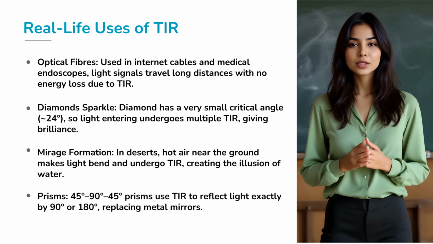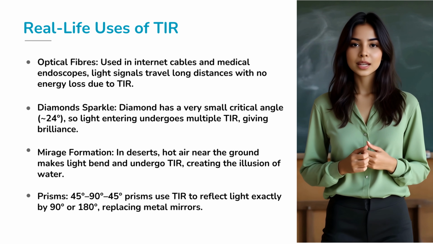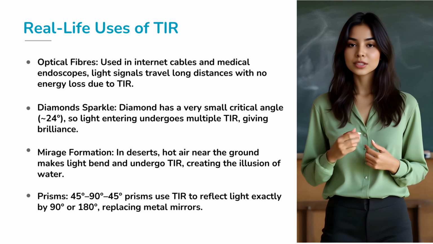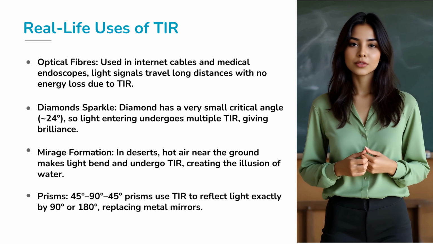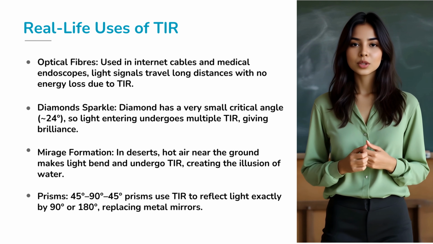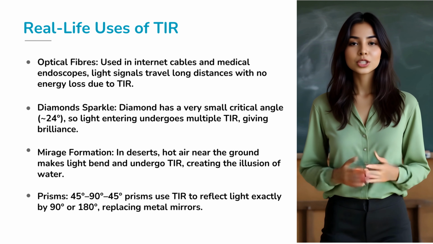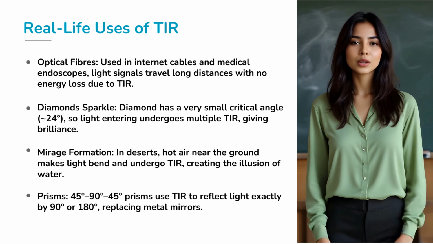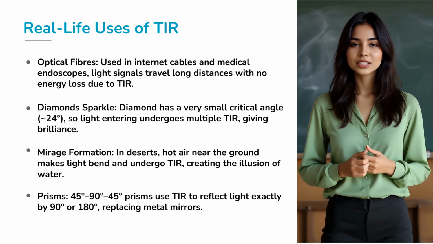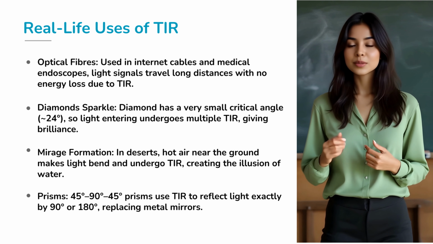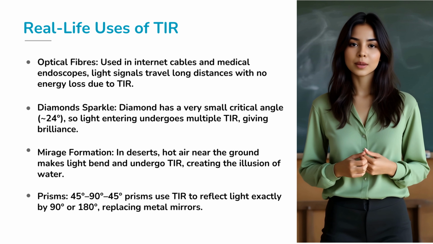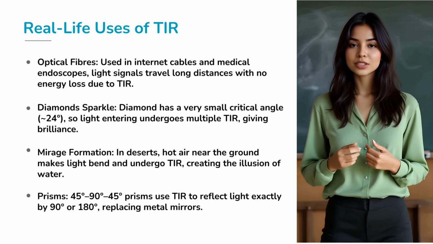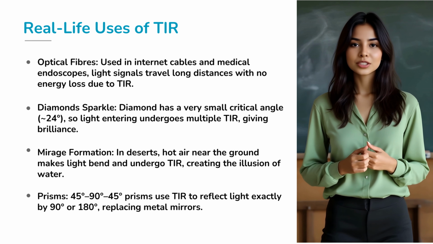Now, why is this phenomenon so important? Let's look at some fascinating applications. The most revolutionary is in optical fibers. Here, light signals travel through a thin glass core, bouncing back and forth entirely by total internal reflection, carrying internet and phone data across continents. Next, diamonds sparkle because their very small critical angle of about 24 degrees ensures that light entering a diamond undergoes multiple total reflections before emerging, creating brilliance.